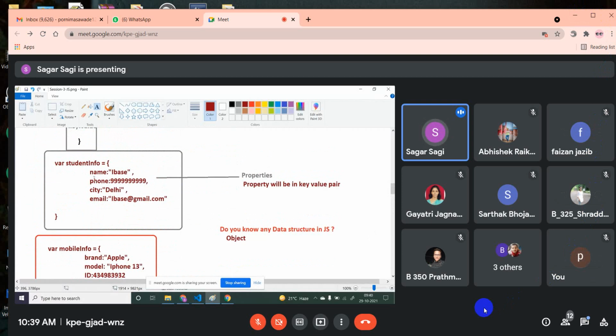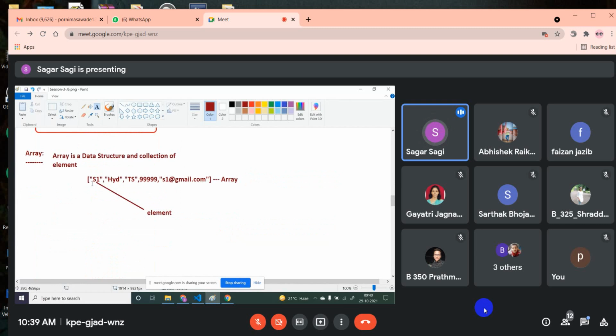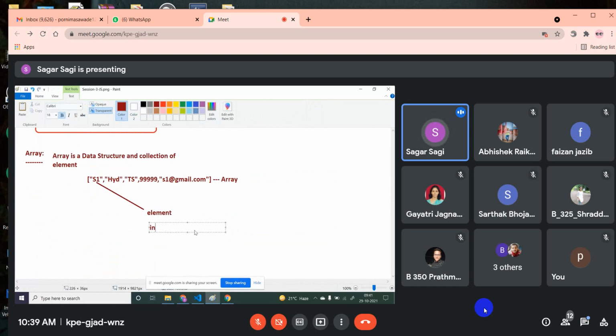Here name, phone, city, all these are keys, and these keys are unique inside the entire object. In the same way, in an array there is something called an index, which will be unique for every element.